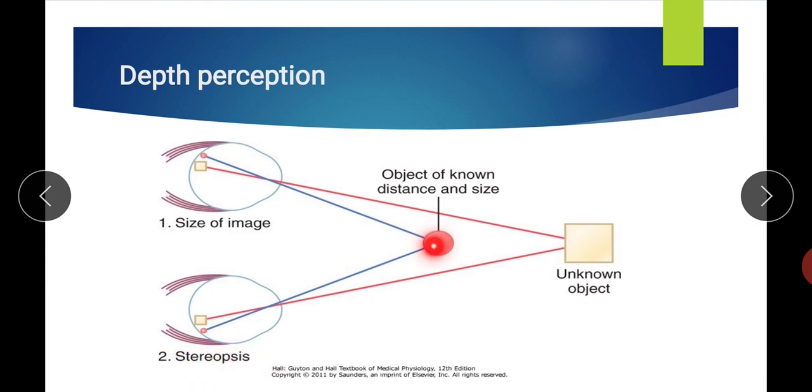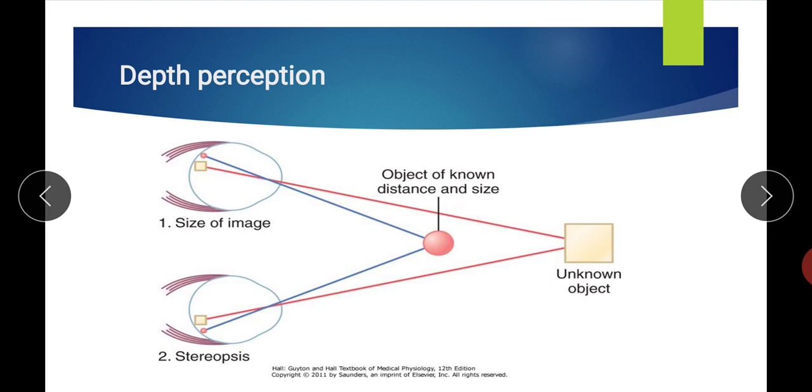Here, this red one is the near object. You can see its image is formed somewhat left on this retina and somewhat right on this retina. But the object which is far is focused on the corresponding points on the central part of the retina. So far objects focus on the central point, while the near object focuses somewhat left on the left retina and somewhat right on the right retina.